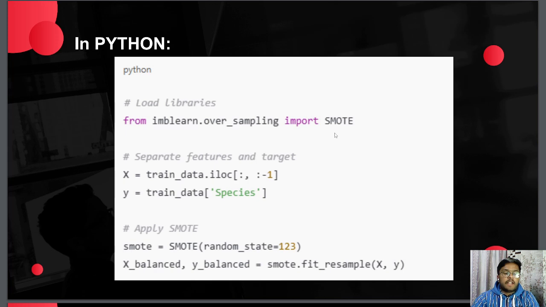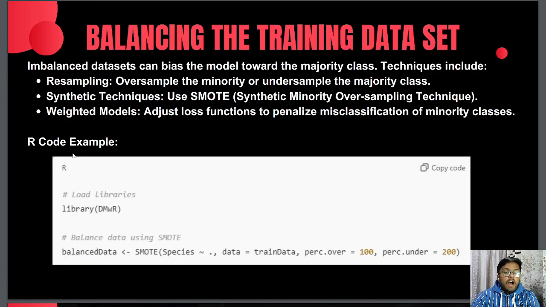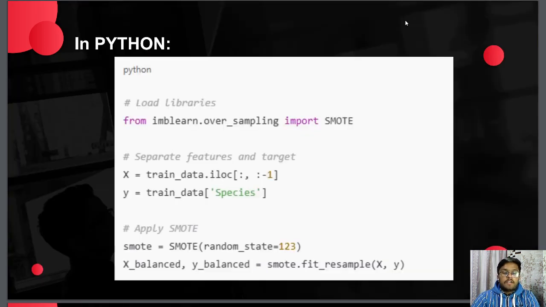classes. Let's see an example, an R code example, in which we are using the library DMwR for balancing the data. And in Python, we are using SMOTE for balancing the data.